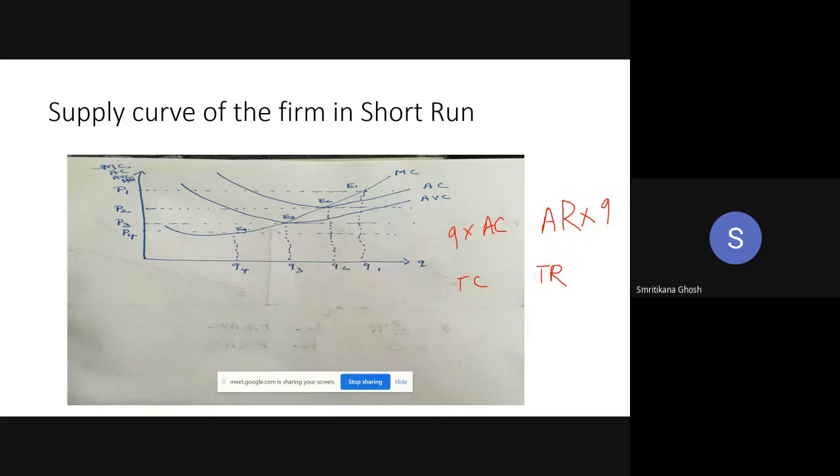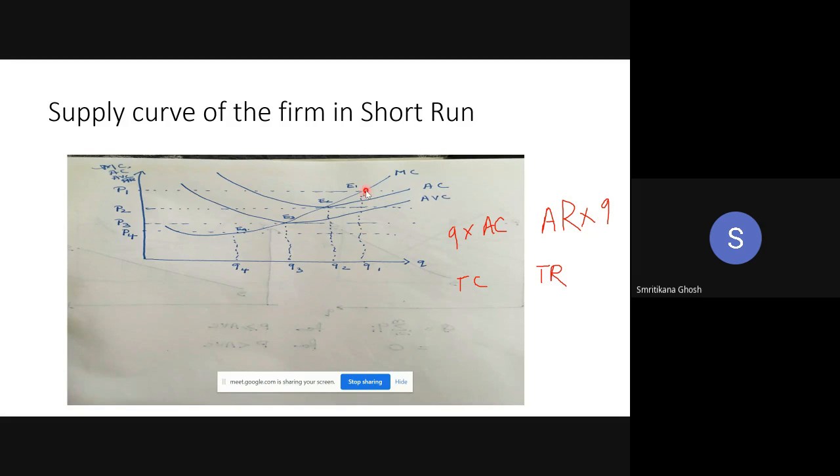Now, if the price is P1, what is my average cost? Look, average cost is from here to here. And what is the average revenue? From E1 to Q1.